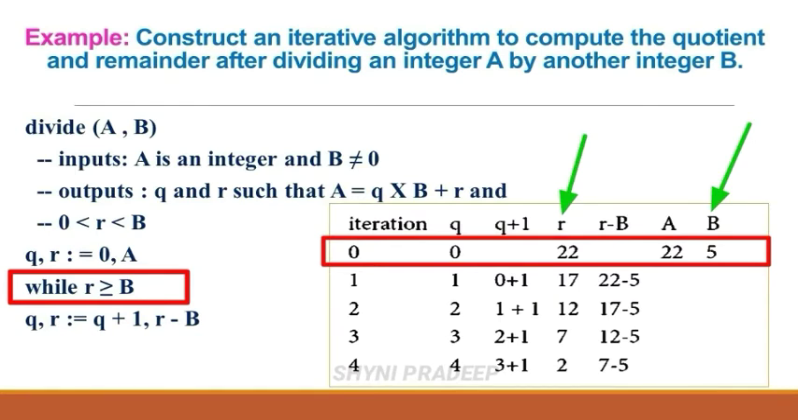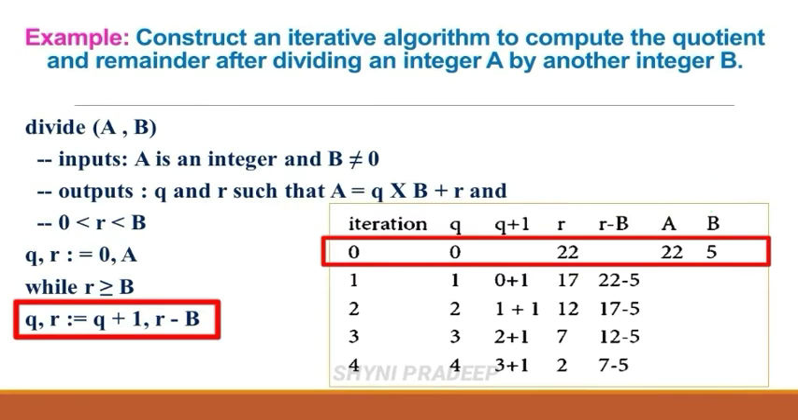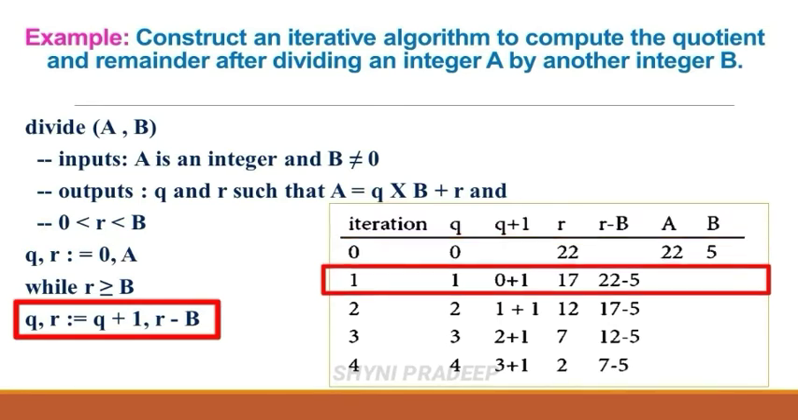So you have to do the next step, which means q, r is equal to q plus 1, r minus b. You have to change the values of q and r. How will you change? q is equal to q plus 1, which means what is the q value? 0. 0 plus 1 means 1. So assign that value in q, and r is equal to r minus b. What is the value of r? 22. And what is the value of b? 5. So 22 minus 5, which means r minus b.